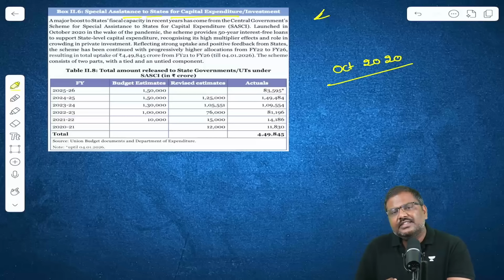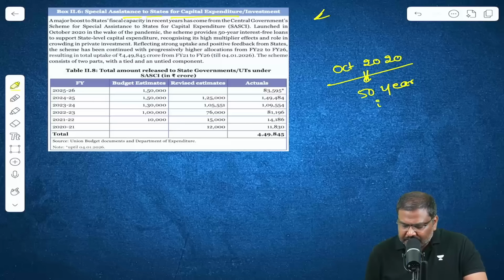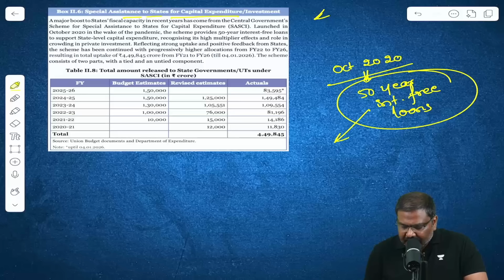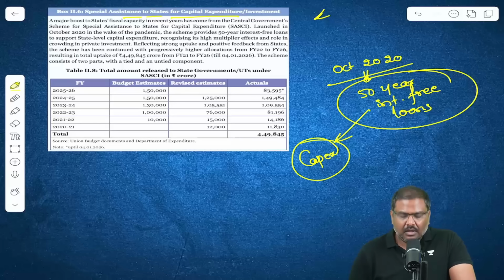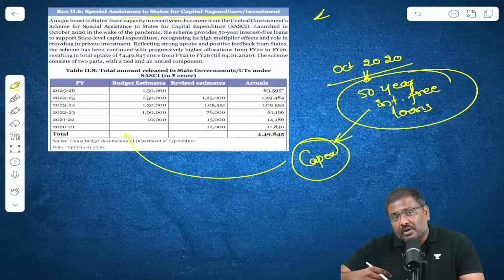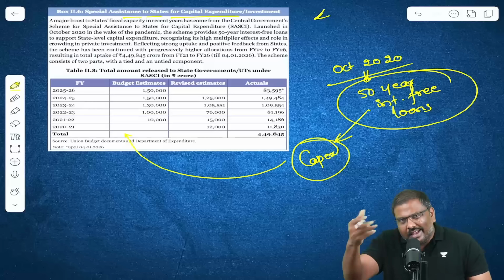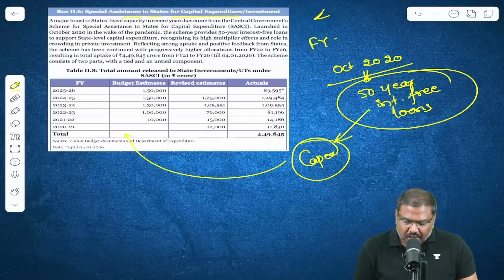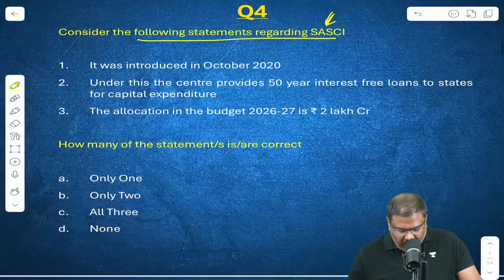Under this, the objective was very simple. The states would be provided 50-year interest-free loans. And the states would utilize this money to invest in capital expenditure. Right? So initially it was introduced with a small amount. Over a period of time, the government of India in the subsequent budgets has kept on revising the number upwards, increasing the allocation. And for the current financial year, that is 26 and 27, the government of India has allocated 2 lakh crore rupees for this particular scheme.